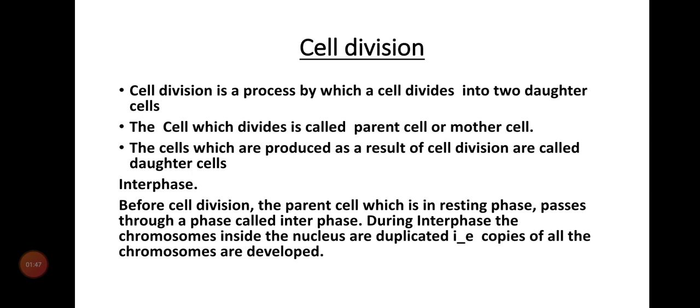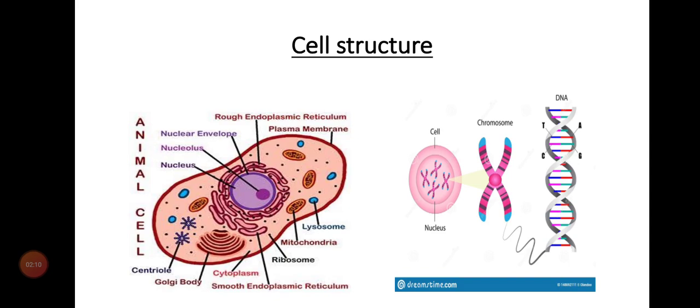Before cell division, the parent cell which is in resting phase passes through a phase called interphase. During interphase, the chromosomes inside the nucleus are duplicated. That means copies of all the chromosomes are developed. Dear students, I think that all of you should know about some important points before discussing the types of cell division.